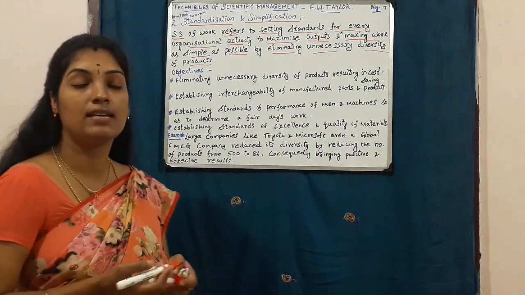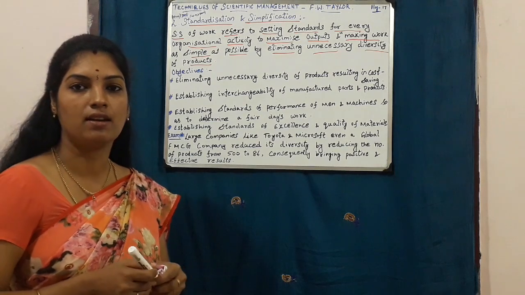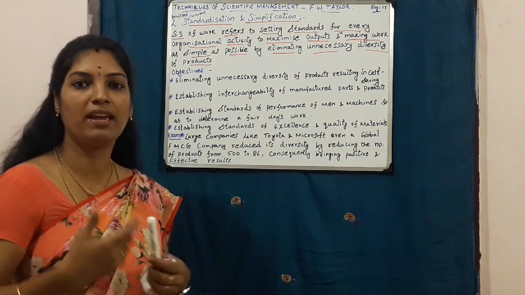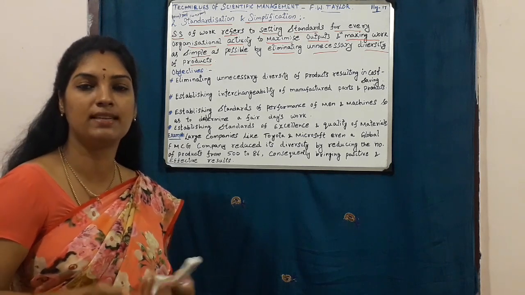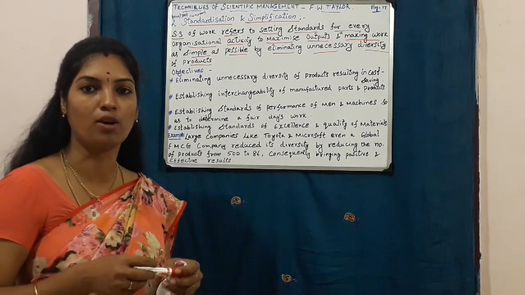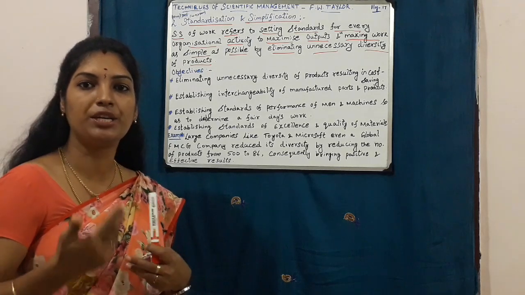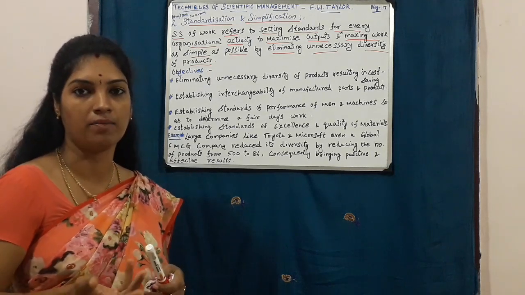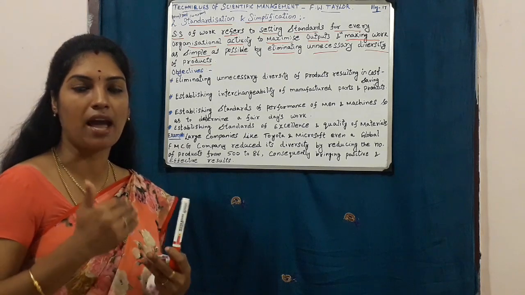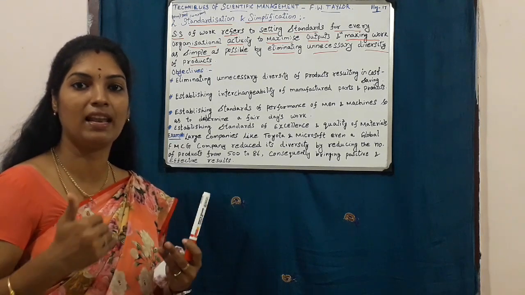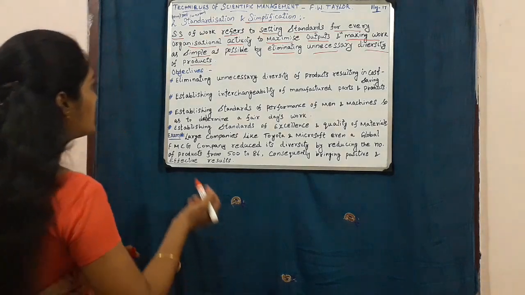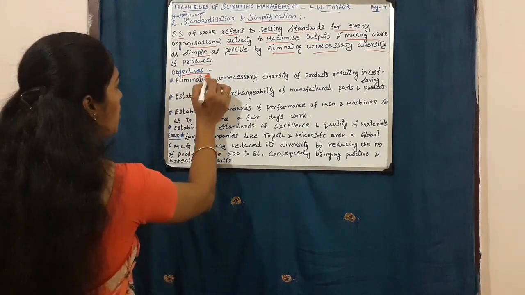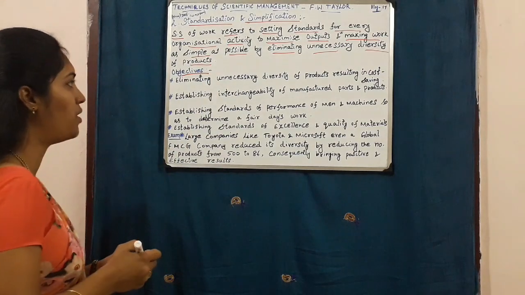Okay, unnecessary diversity of products in the sense some organizations will be engaging in producing a lot of products, numerous number of products will be produced in an organization, which will lead to very high cost. So in an organization, diversity of products should be eliminated if it is unnecessary. Right. Let us move on to the objectives of standardization and simplification.